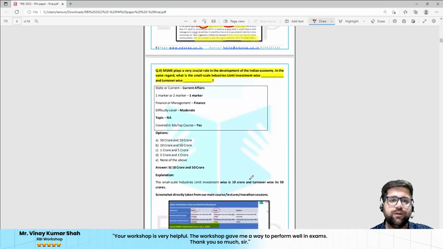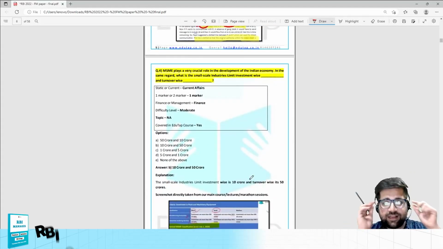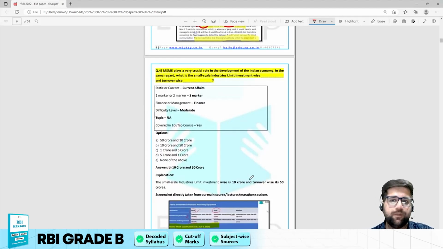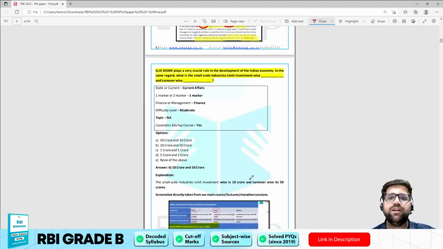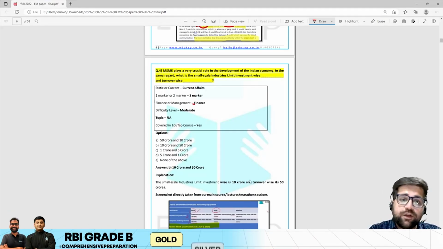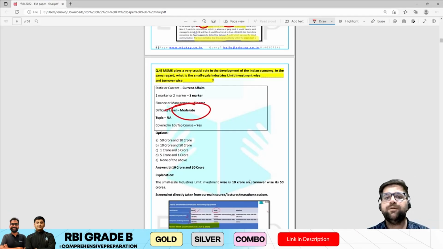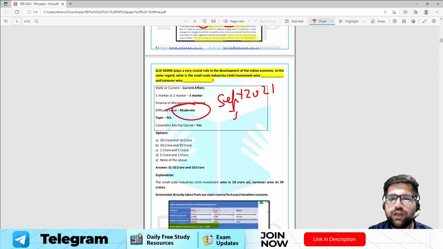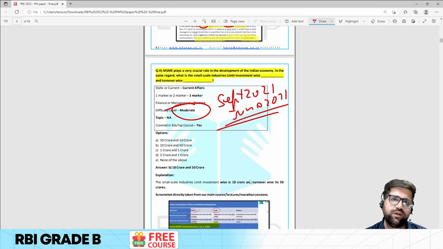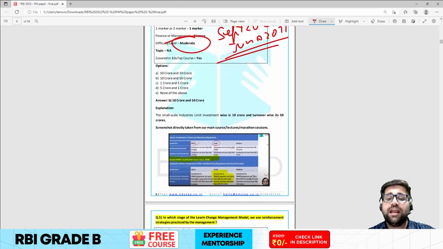Now let's come to question number 4. Question number 4 says that MSME plays a very crucial role in the development of the Indian economy. In the same regard, what is the small scale industries limit investment wise and turnover wise? Now this particular question is moderate, because if you see September 2021, or even if you go to July or June 2021, that is almost 1 year back, the phase 2 exam date, you will find that the MSME definition